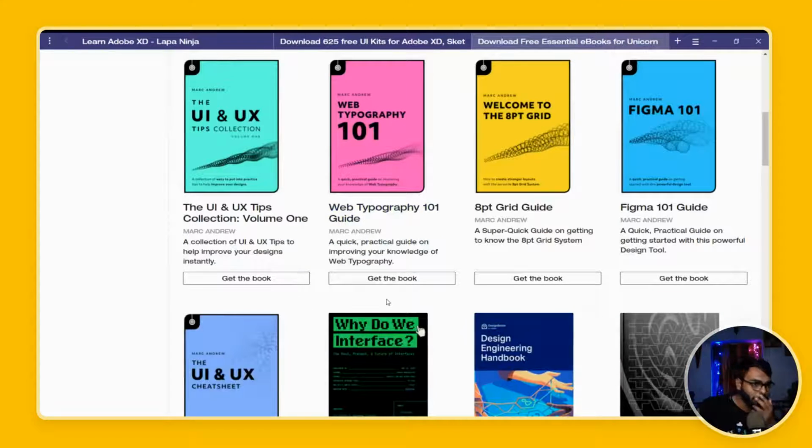You can try it out on your own. Let me know if you like this resource collection or not. Okay, and that's pretty much it.